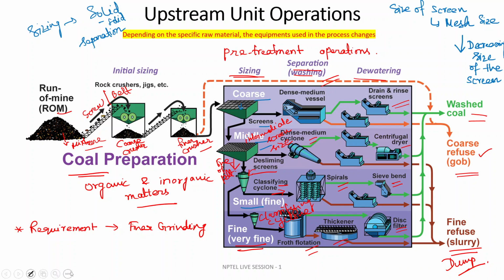Now the most important thing that you have to remember is that depending upon the specific raw material that you are dealing with, coal or any other ore like iron ore or any other kind of minerals, the equipment involved in the process will change. If you are dealing with biomass, you cannot use the same kind of setup or equipment for that raw material. So depending upon the raw material, the equipment involved in the chemical process operation will change.